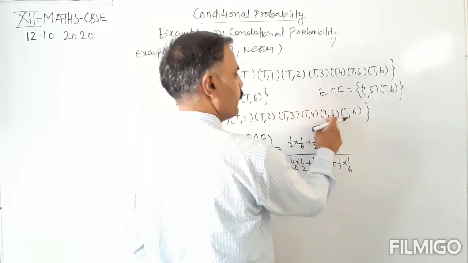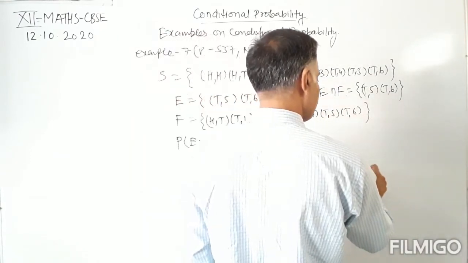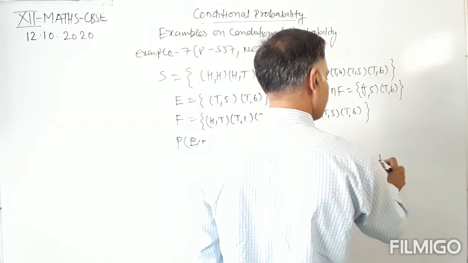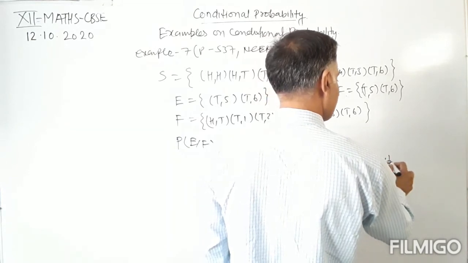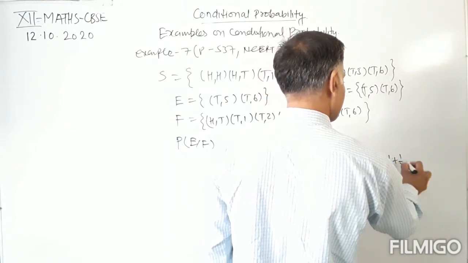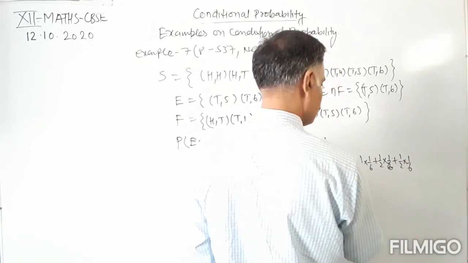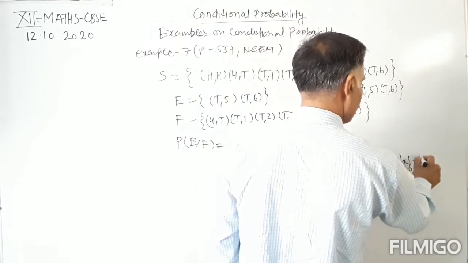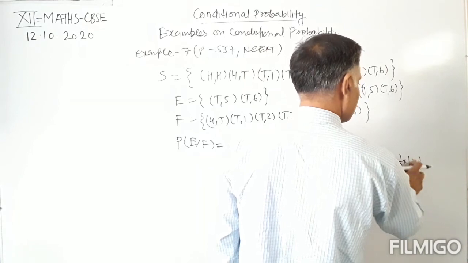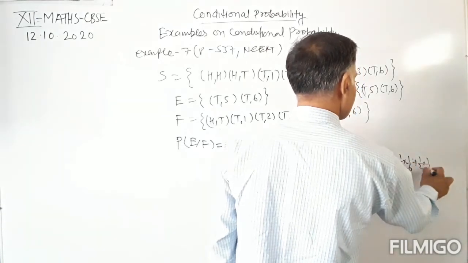6 times 1 by 2 into 1 by 6, that is 1, 2, 3, 4, 5, 6.